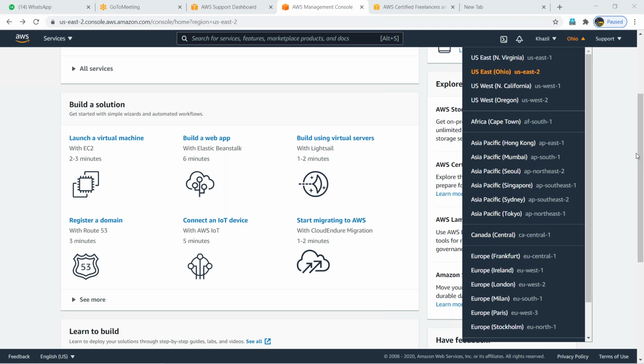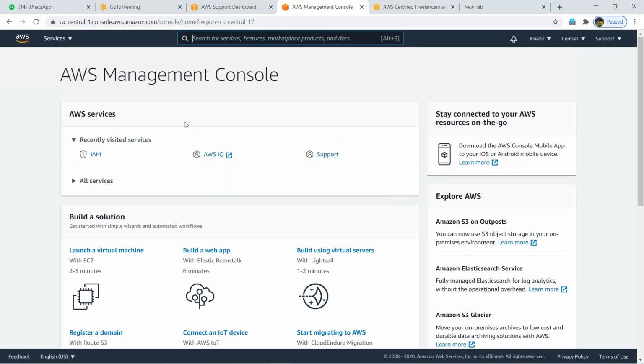So where are you from, Kazil? I think you are from US. You have to choose your nearby location always to launch your servers and install your data. Canada, Anna. So I'll choose Canada. Okay, selected one of the data centers. Exactly. So now I'm logically in the central Canada data center. By using this account, I can connect to any data center they have. So click on the services button here.